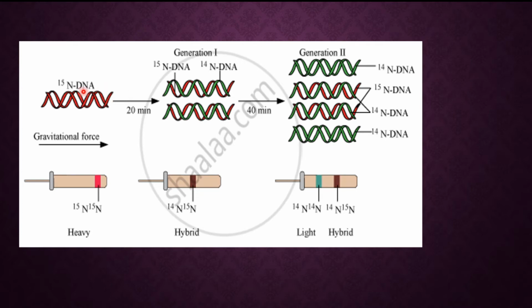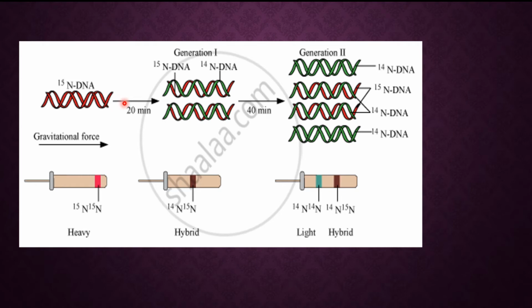But what is the difference in this solution? In the first, the solution is N15, heavy nitrogen. In the second step, they used ammonium chloride but instead of N15 they used N14. N14 means light nitrogen solution.